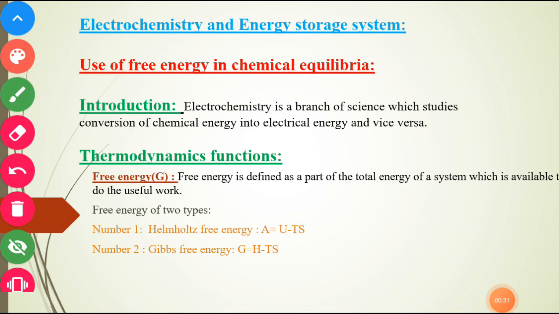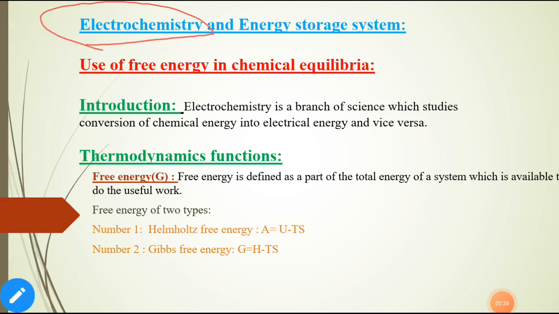First, electrochemistry. Electrochemistry is the branch of science that deals with the study of conversion of chemical energy into electrical energy and vice versa. The postulate is that chemical and electrical phenomena are mutually related to each other. Okay, where we are using the